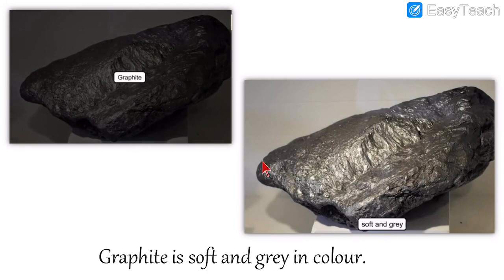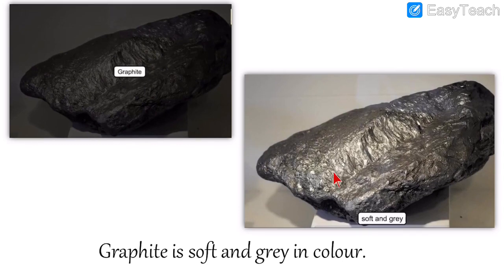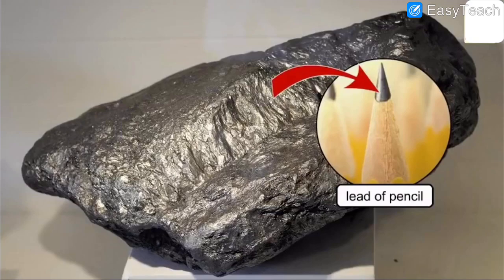Graphite is soft and grey in color. See, this is graphite. You can clearly see the color. It is grey, soft grey. It is very, very soft. Do you know what it is used for? Now you should know because we are doing revision. What is graphite used for?